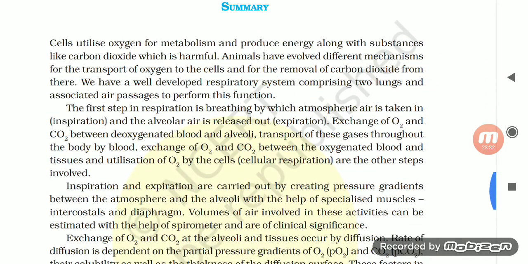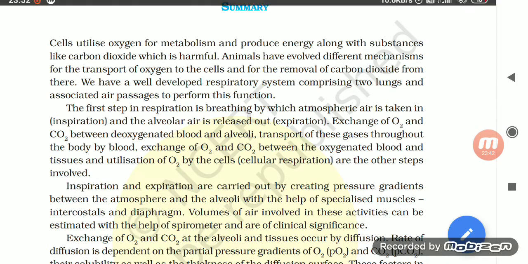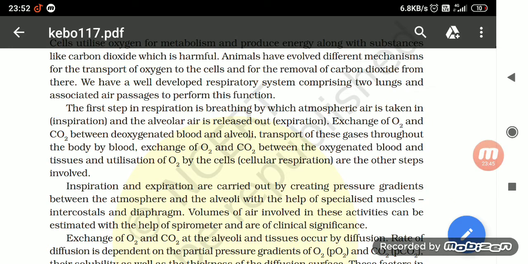Summary: cells utilize oxygen for metabolism and produce energy along with substances like carbon dioxide, which is harmful. Animals have evolved different mechanisms for the transport of oxygen to the cells. The first step in respiration is breathing, by which atmospheric air is taken in, inspiration, and the alveolar air is released out, expiration. Then comes the exchange of oxygen and carbon dioxide between deoxygenated blood and alveoli.